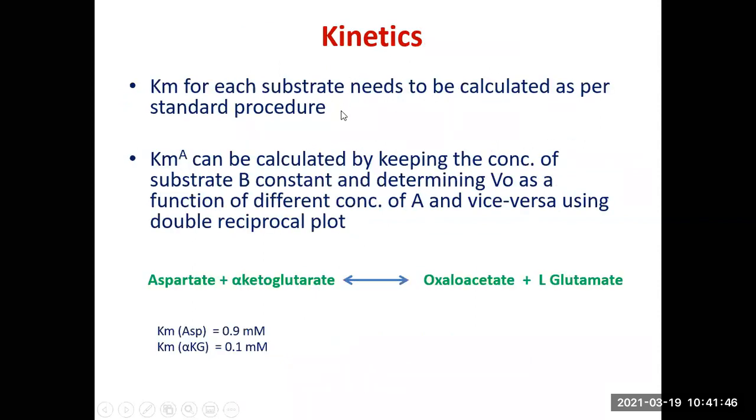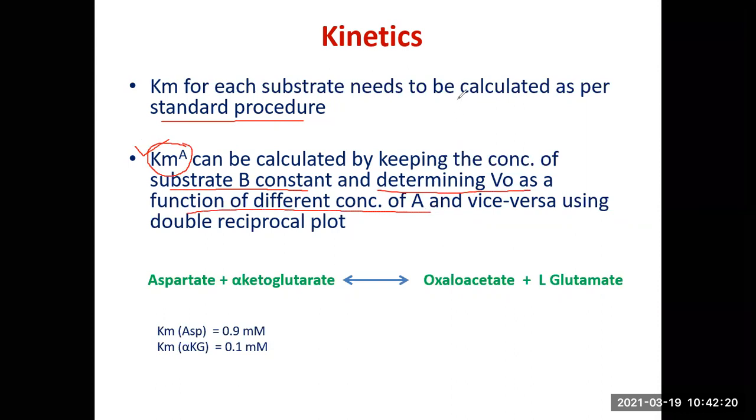Now, how do you calculate the Km? Because there are two substrates involved, naturally you have to calculate the Km for both the substrates independently, and it is calculated as per the standard procedure. And what is the standard procedure? Suppose you have to calculate the Km for substrate A, which is designated as Kma. You have to keep the concentration of substrate B constant, vary the concentration of substrate A, and determine the velocity V0 as a function of different concentrations of A.